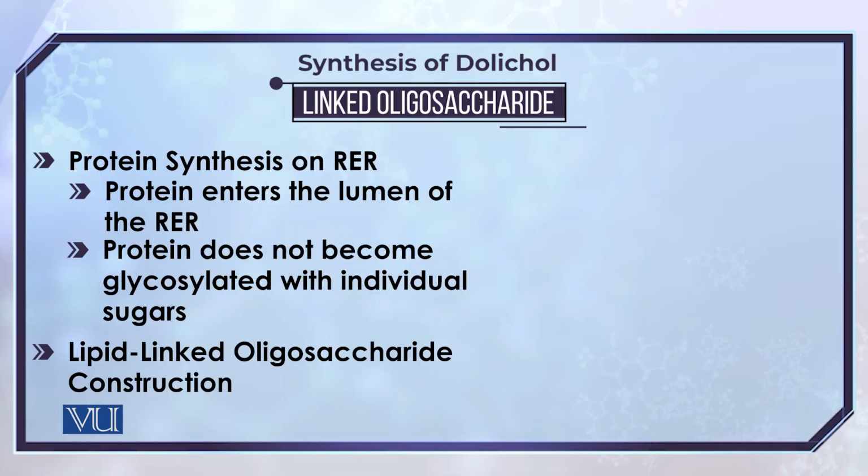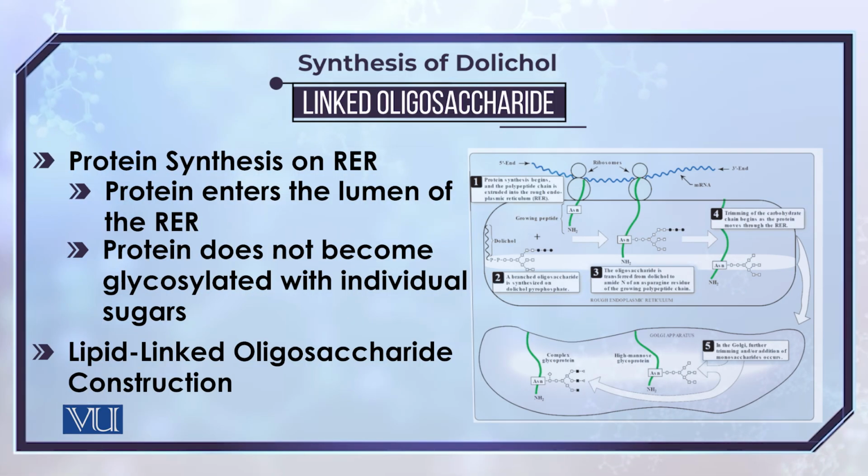So guys, now let's move towards the individual reactions involved in the biosynthesis of these important compounds, that is the biosynthesis of the glycoproteins. As I have already shown you, both the rough endoplasmic reticulum and the Golgi bodies play a very important role in the biosynthesis of these compounds.